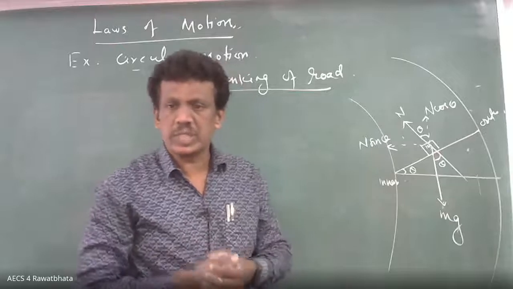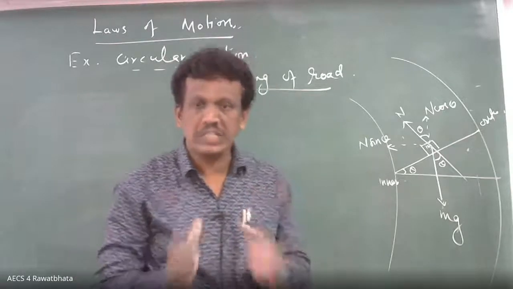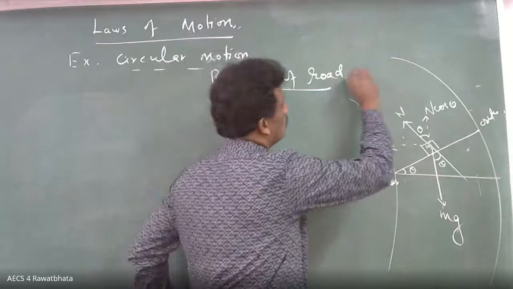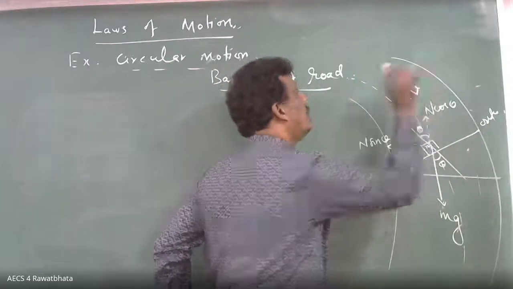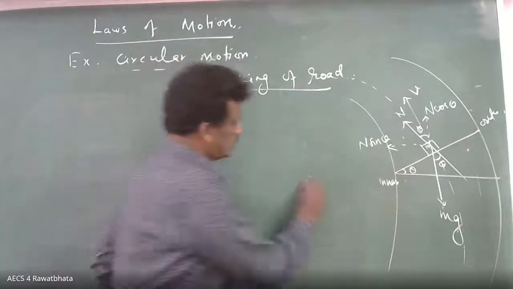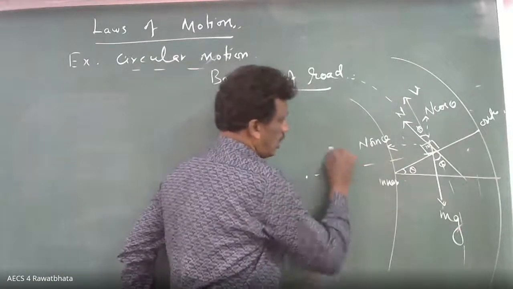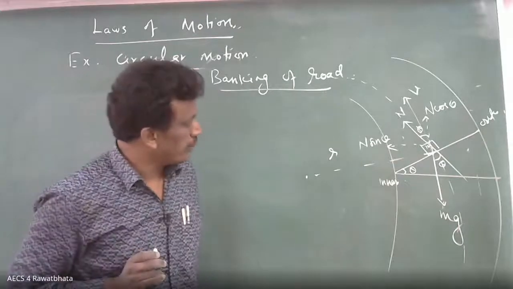Even the other students may also be having the doubt. Please watch clearly now. Suppose you see here it is going with the speed v. What is the radius? Suppose you can take it r. Okay, this story you already know.